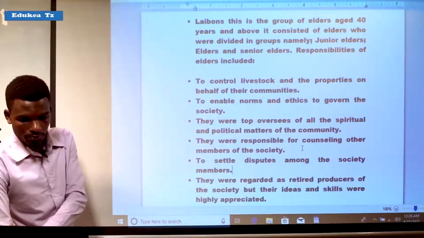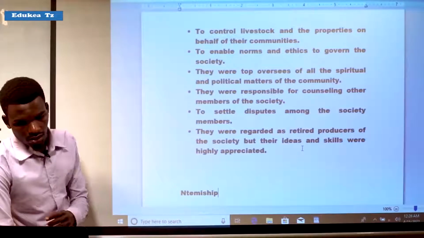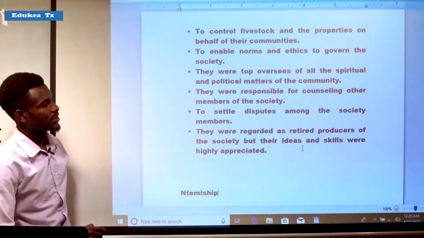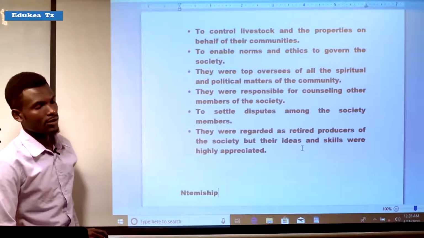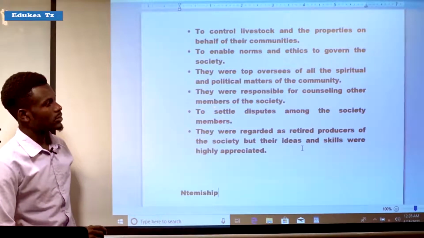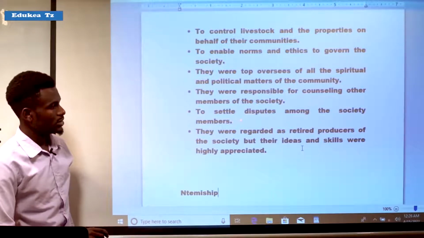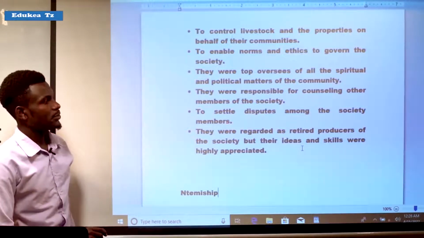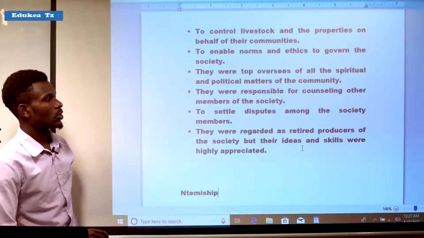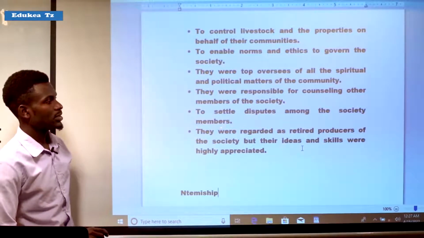But also, they were responsible for counseling other members of the society. Another responsibility of elders or Laibons was to settle disputes among the society members.